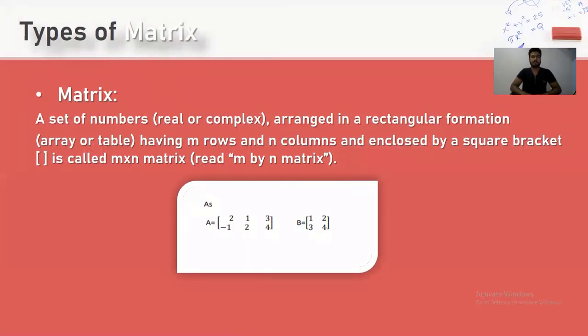Matrix: a set of real or complex numbers arranged in a rectangular formation, array or table, having m rows and n columns and enclosed by brackets, is called an m by n matrix. Read m by n matrix. It is a simple chart of an m by n matrix.